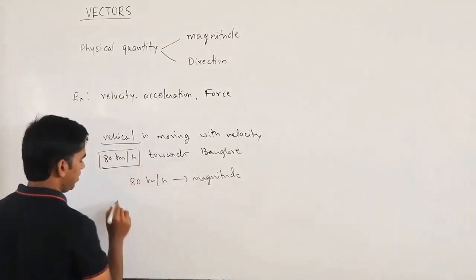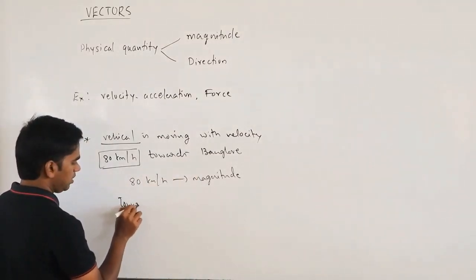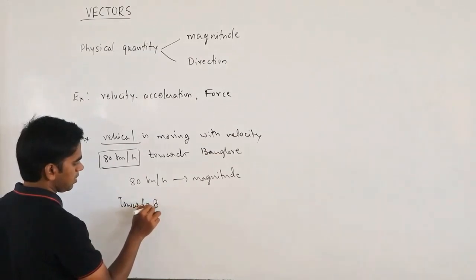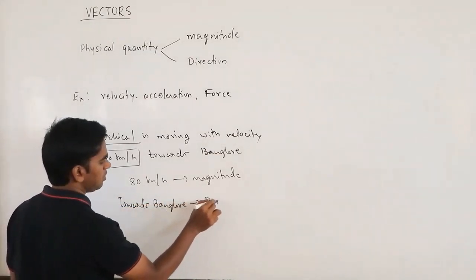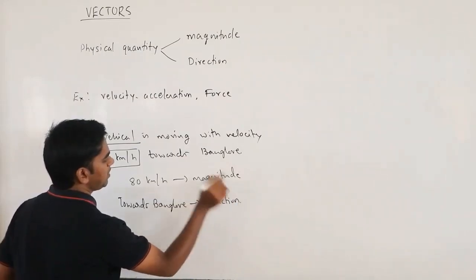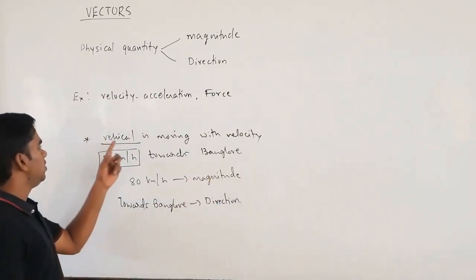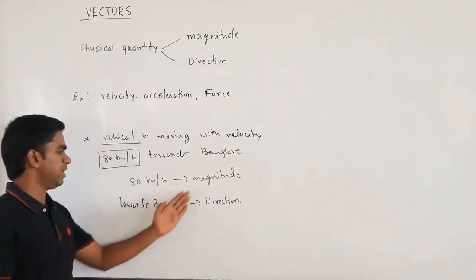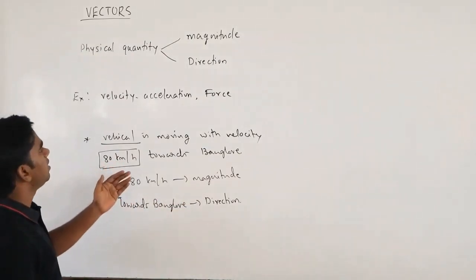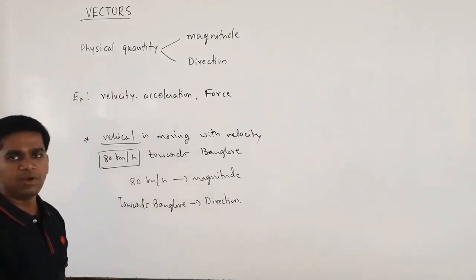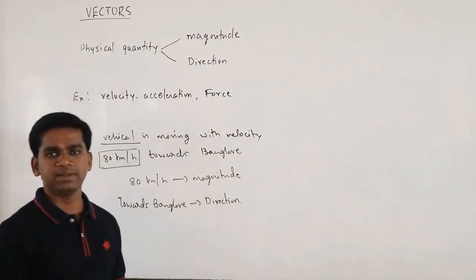So towards Bangalore is giving you the direction. This velocity has both magnitude and direction, so you can call it a vector. I hope you understood what exactly vectors are.